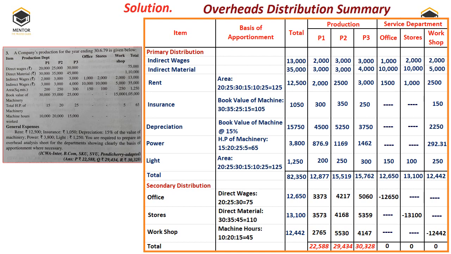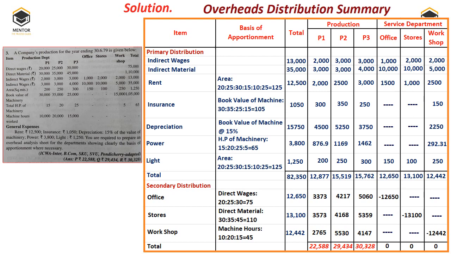So first we'll take up office. On which ratio will we divide the office expenditure? As we have already discussed, whenever we don't find any appropriate ratio, it should always be divided in the direct wages ratio. For the office, we don't find any appropriate item for distribution, therefore we'll take direct wages. Direct wages values have already been given in the beginning itself. The ratio I have created is 20 is to 25 is to 30 by eliminating 3 zeros. Then it comes to a total of 75.